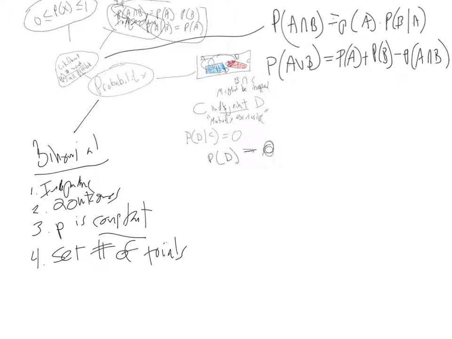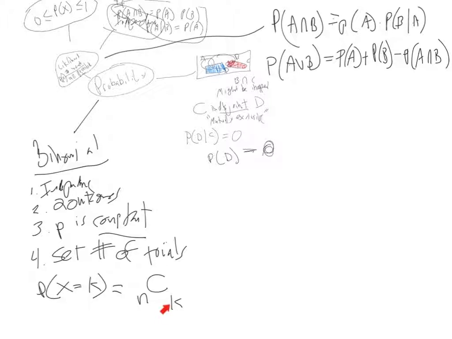And then we've got the binomial formula. Remember this? I'll try to draw this neatly. Probability that X equals k, if it's a binomial, is equal to n choose k. That's the combination here. N is the total number of trials. So total number of rolls of the dice, total number of children that you have, total number of people in a line, whatever it is that we're talking about.